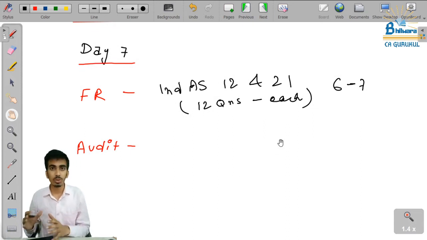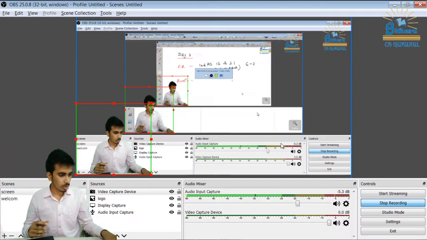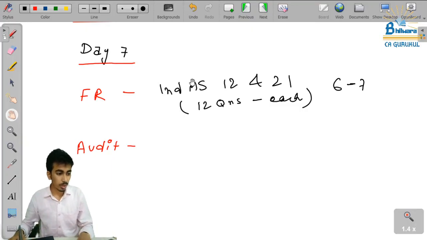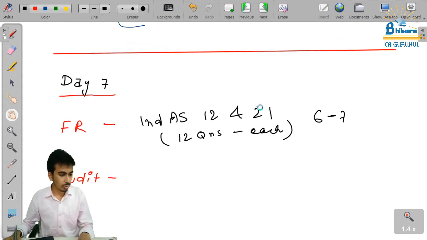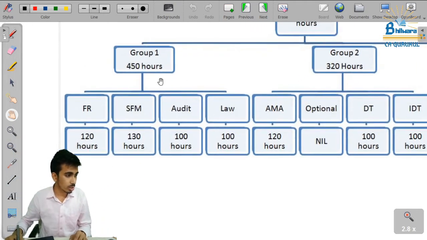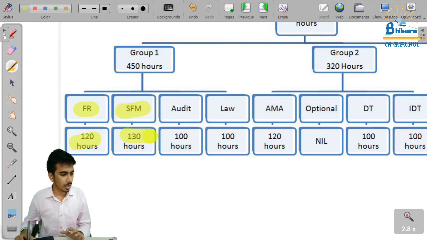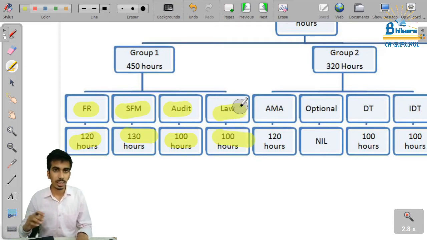So now coming back to the first important aspect of this video, which I announced today. Talking about the overall preparation strategy, we told that we will complete FR in 120 hours. We are still intact on that. SFM we are going to cover in 130 hours, that's okay. Audit, we told you that it will take around 100 hours. We have to stretch it a little bit. Why? I'll tell you why. Law we haven't started yet, so law is as it is now.